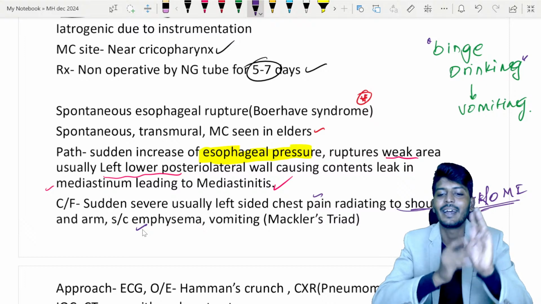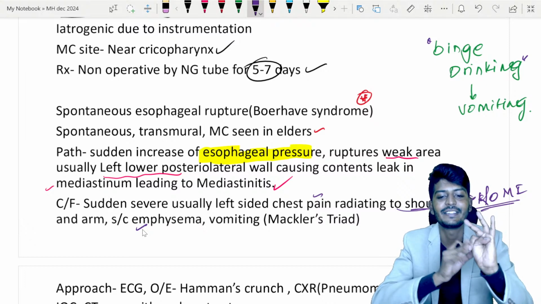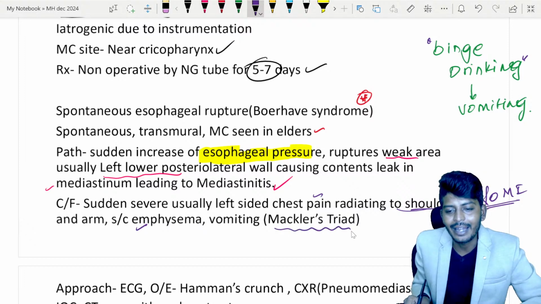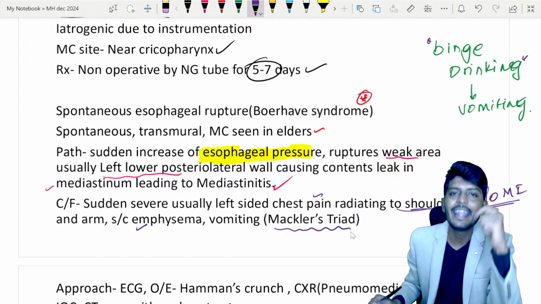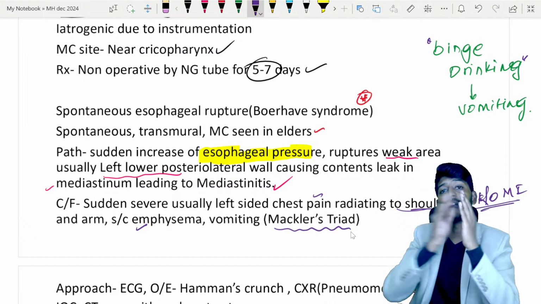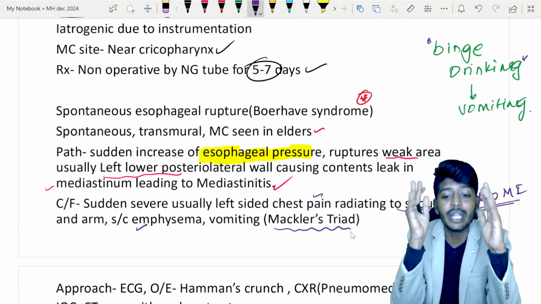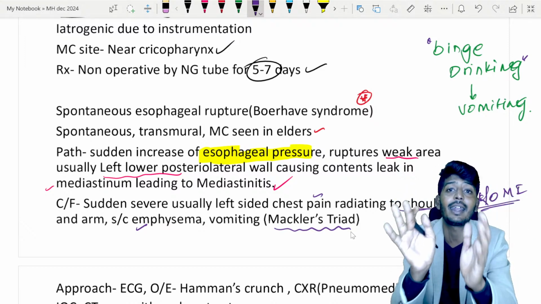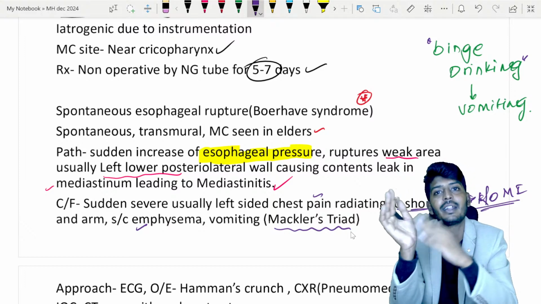So these three things, chest pain, subcutaneous emphysema, and vomiting, are called the Mackler's triad. Repeat with me. Chest pain, emphysema, vomiting, called which triad? Mackler's triad. Triads are very important. Even though they won't ask you the name of the triad, they can give you the 3 symptoms of the triad, or they can explain the 3 symptoms of the triad and ask you.